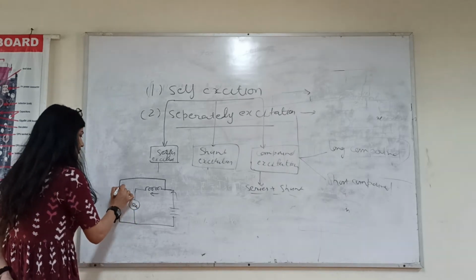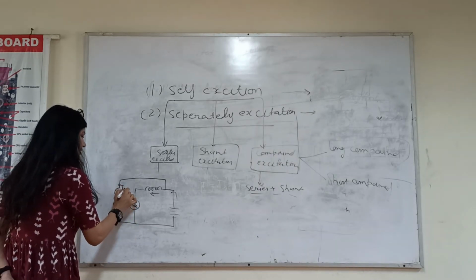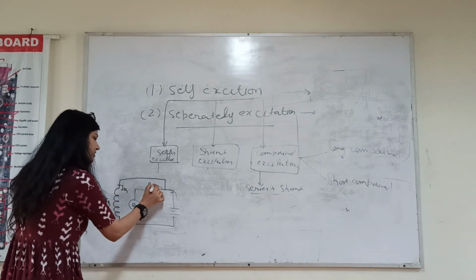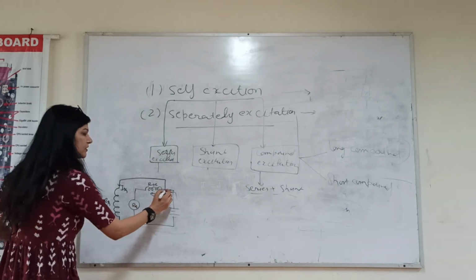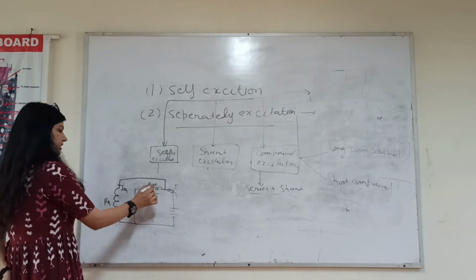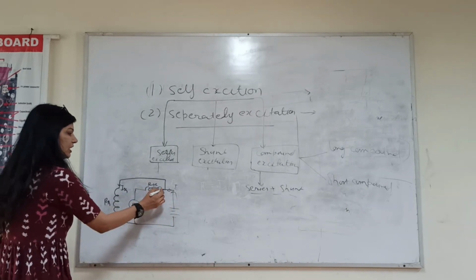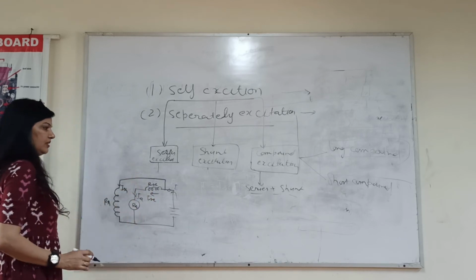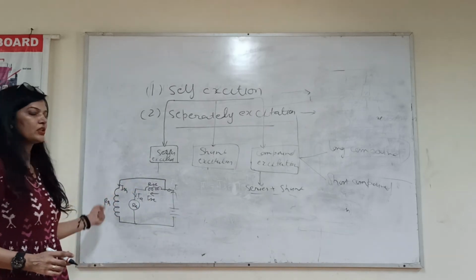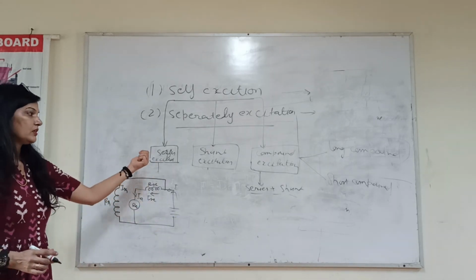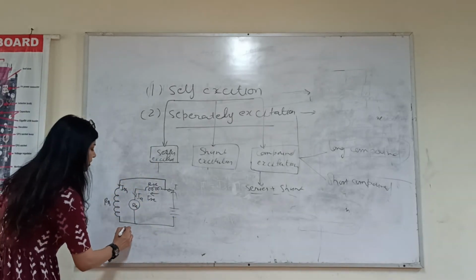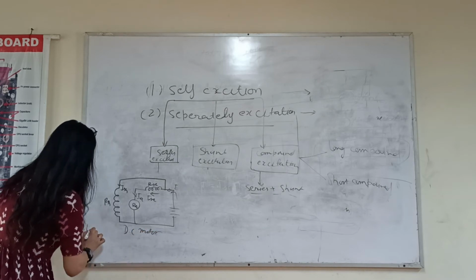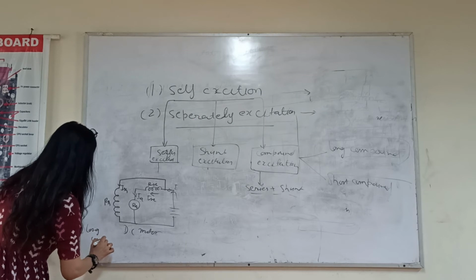Okay, this is your ISH and this is your resistance of field winding. This is your series field resistance. Okay, this is your main current. In this branch current is ISH, in this branch current is ISE और यहाँ पर IA. This is a long compound DC motor, long compound wound.